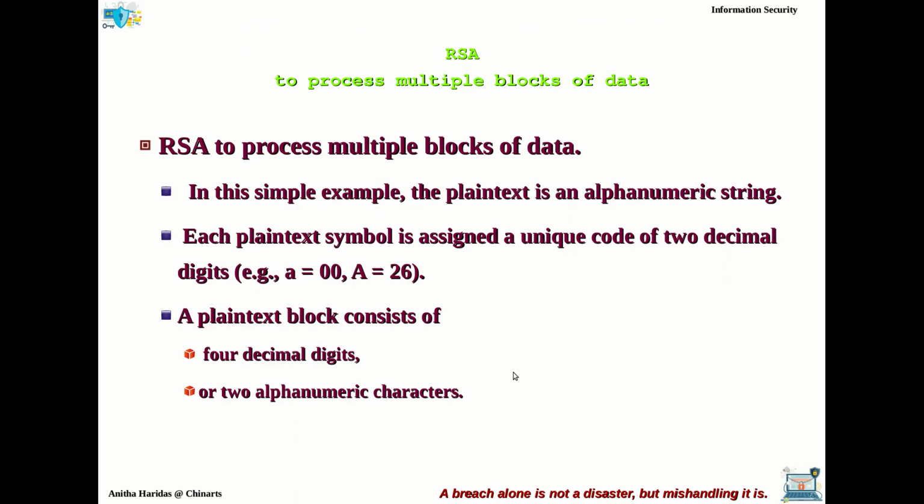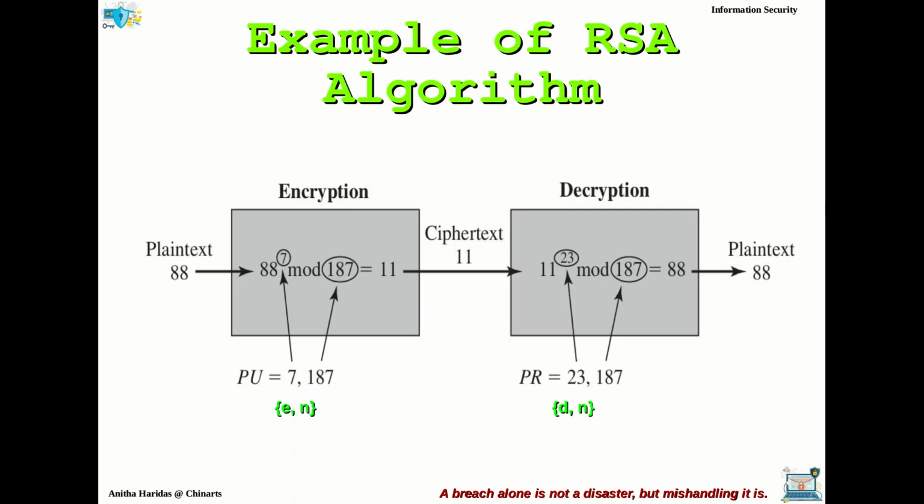Now, the RSA algorithm can also be used to process multiple blocks of data. Actually, we had seen only one block, the block which contains the value 88. It doesn't always happen that there is only one block of information to be encrypted. You will have a longer message to be encrypted.